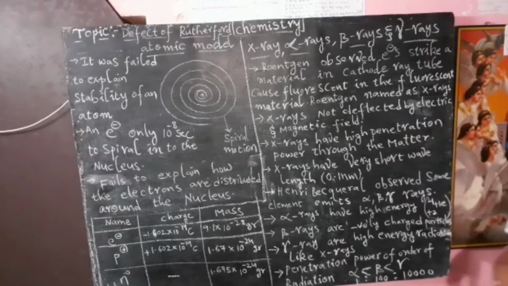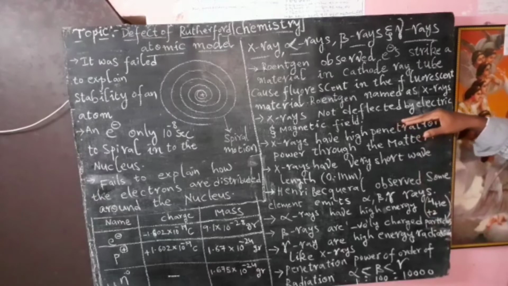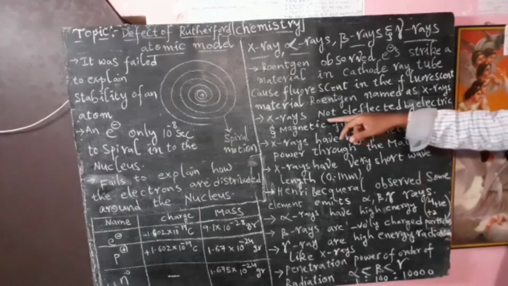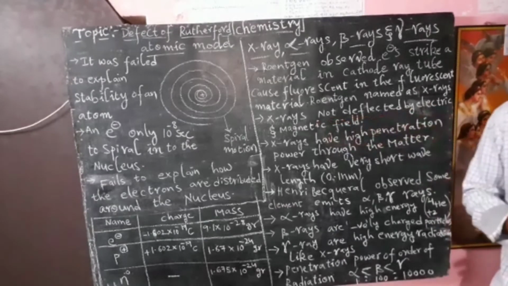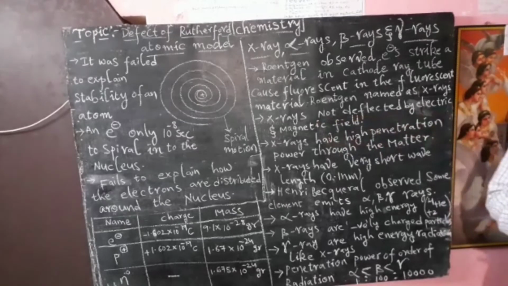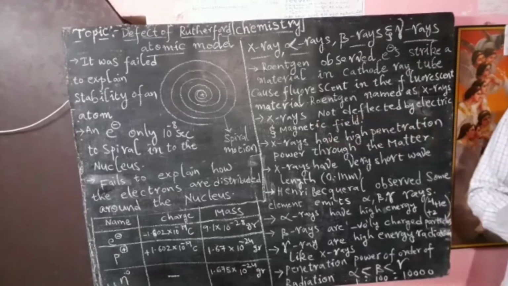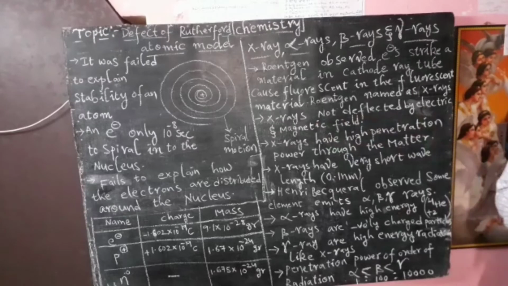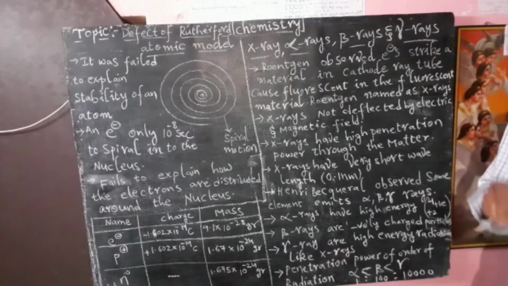So let us see about X-rays. These X-rays are not deflected by electric field and magnetic field. We know electric field and magnetic field. In an electric field, one cathode and one anode are there.